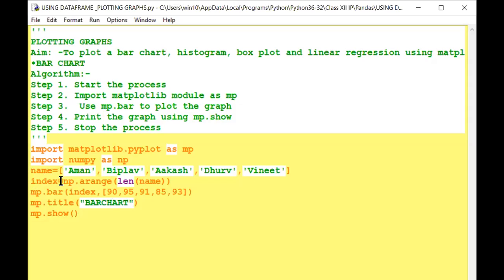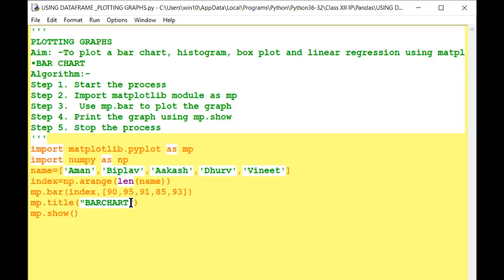This is a variable equal to np.arange, which will arrange the length of the name. Now mp.bar will create a bar which will include this index value, comma, these values also.